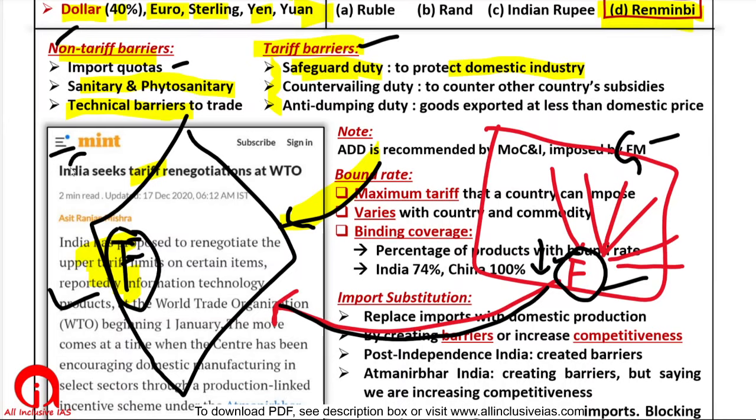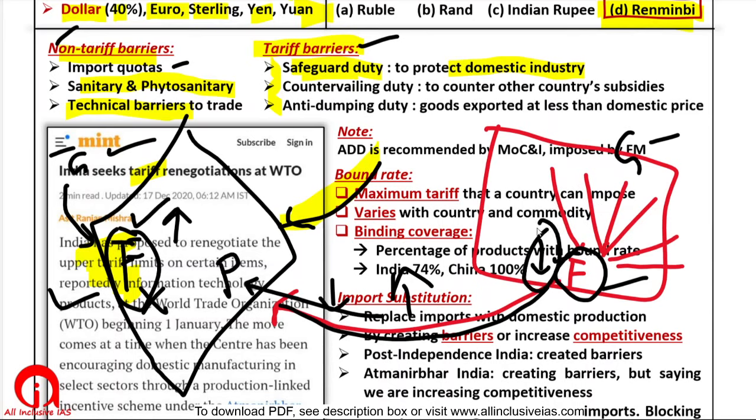But the Indian factory is not getting any such subsidy from the Indian government. So prices of the Indian factory will be higher and imports will be cheaper. So people in India will buy imported goods and not from Indian factories. So therefore the government says that we will impose some more duty here so that we can compensate this subsidy, right?